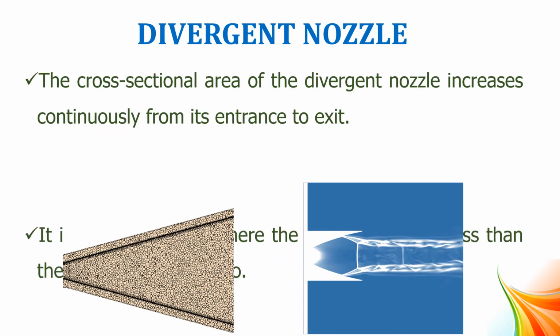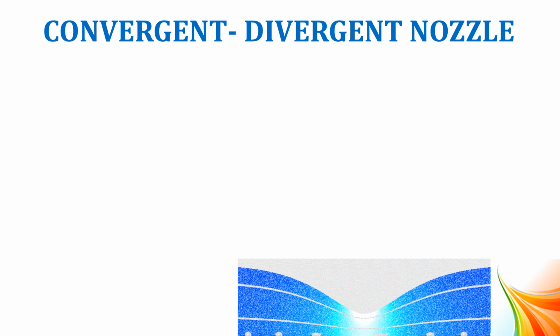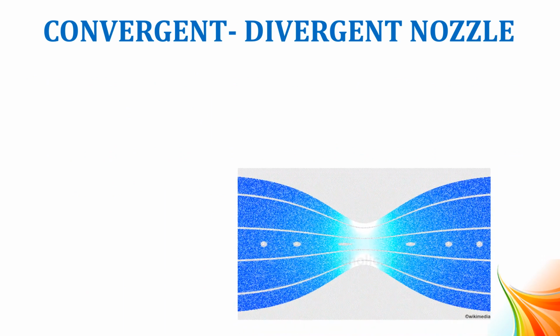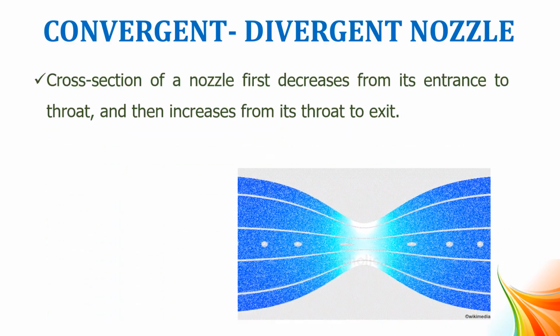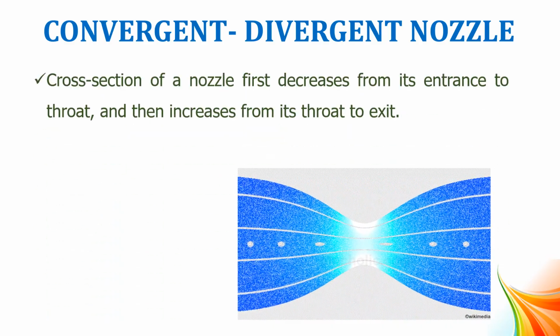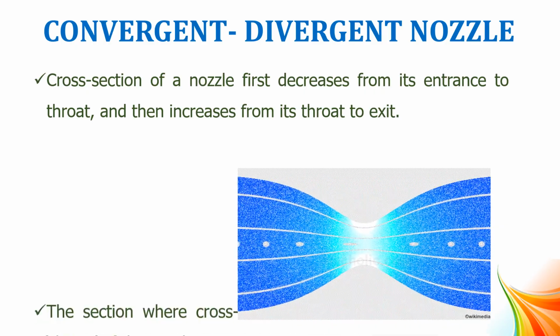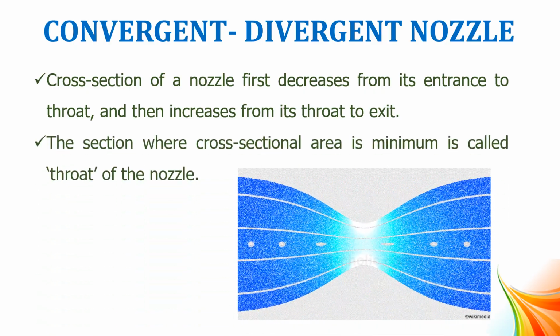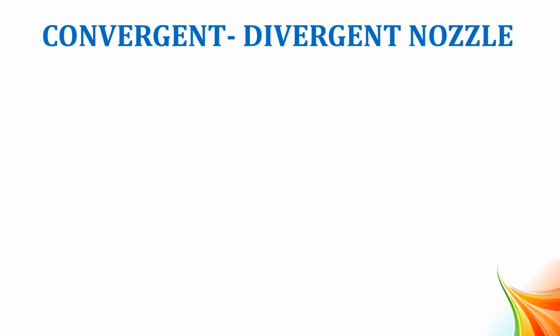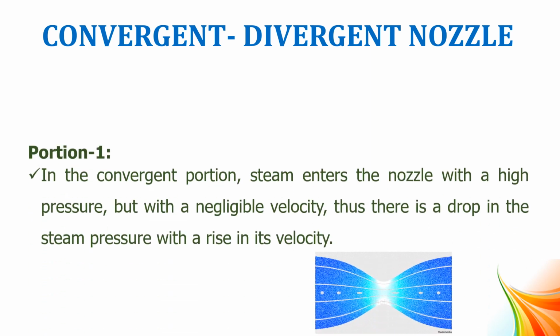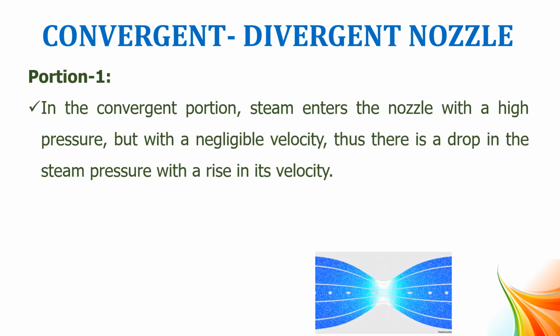Divergent nozzle. This is called a convergent to divergent nozzle. The cross section of the nozzle first decreases from its entrance to the throat and then increases from the throat to exit. The section where the cross section area is minimum is called the throat. In the convergent portion, the steam enters the nozzle with a high pressure but negligible velocity. Thus, there is a drop in steam pressure with a rise in its velocity.